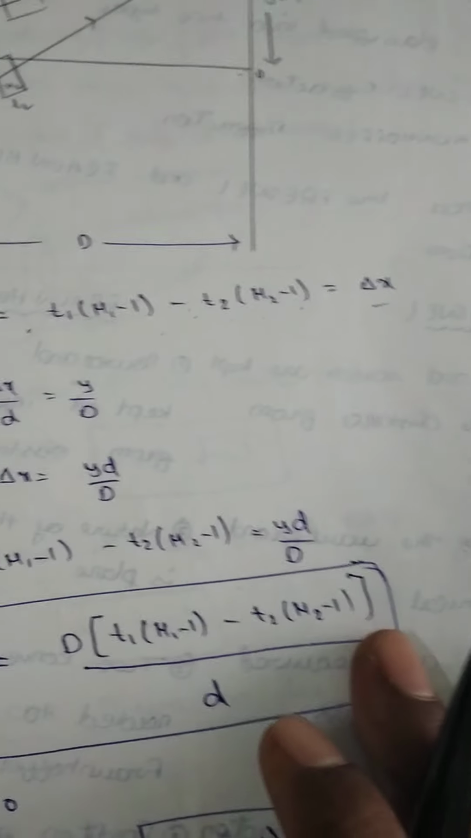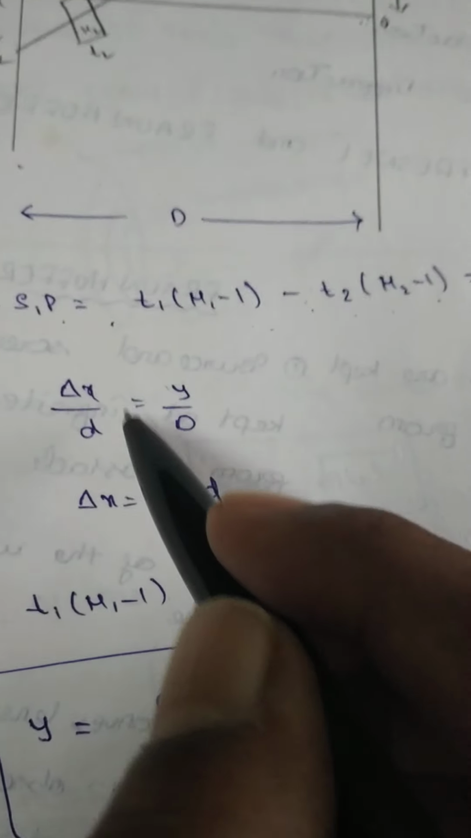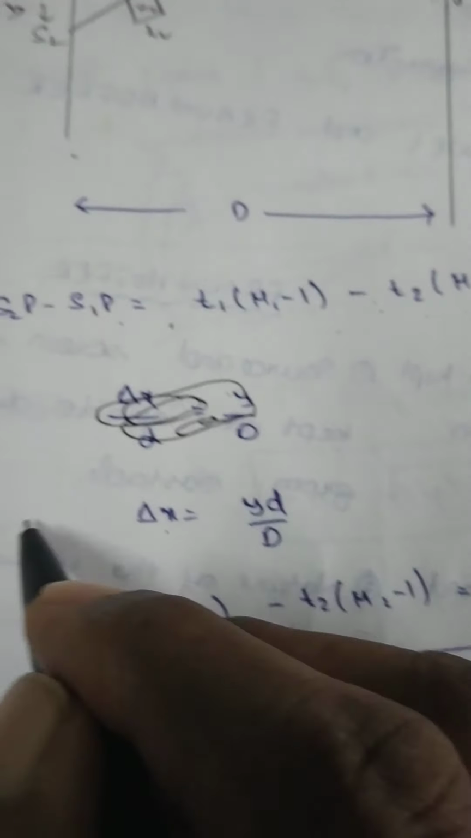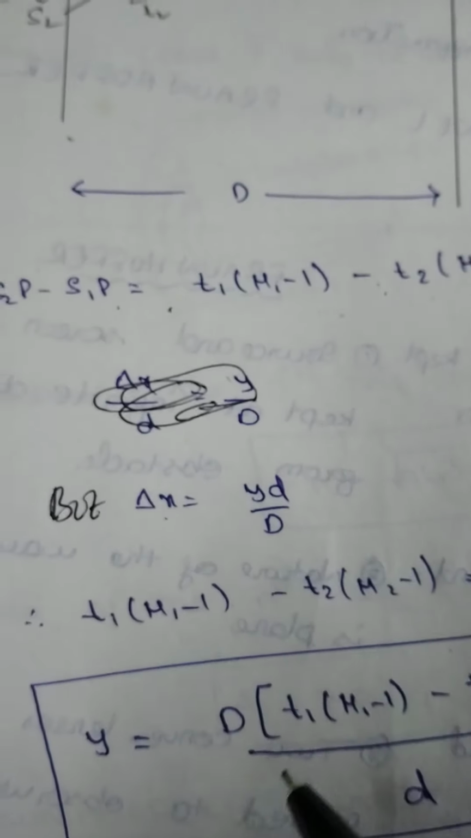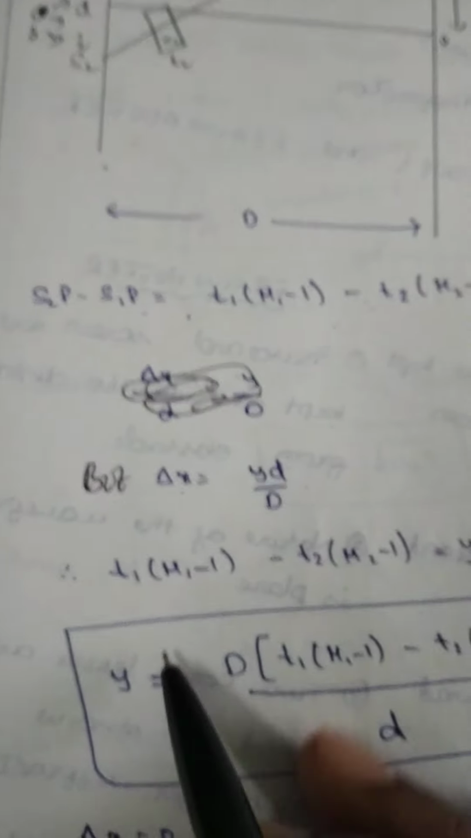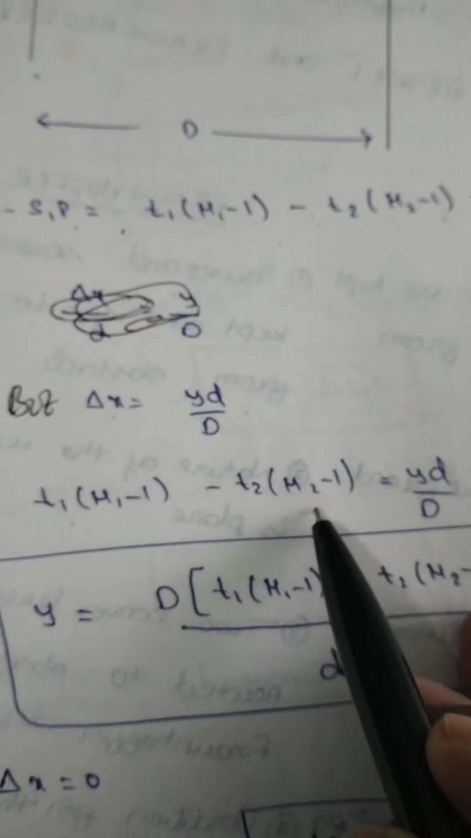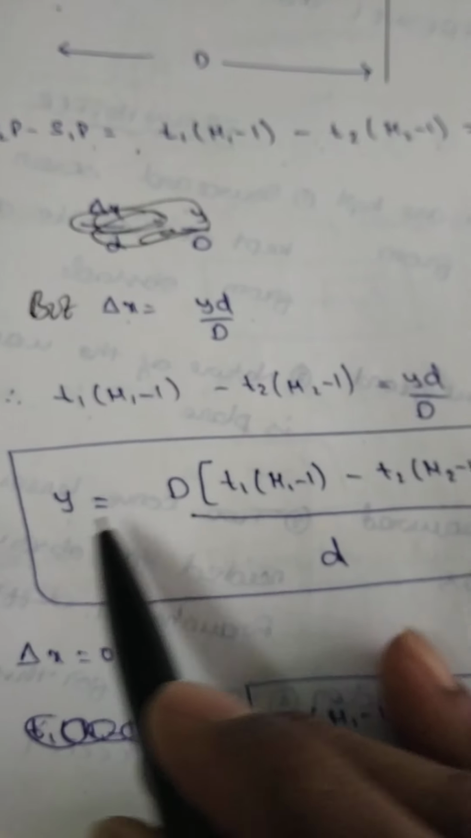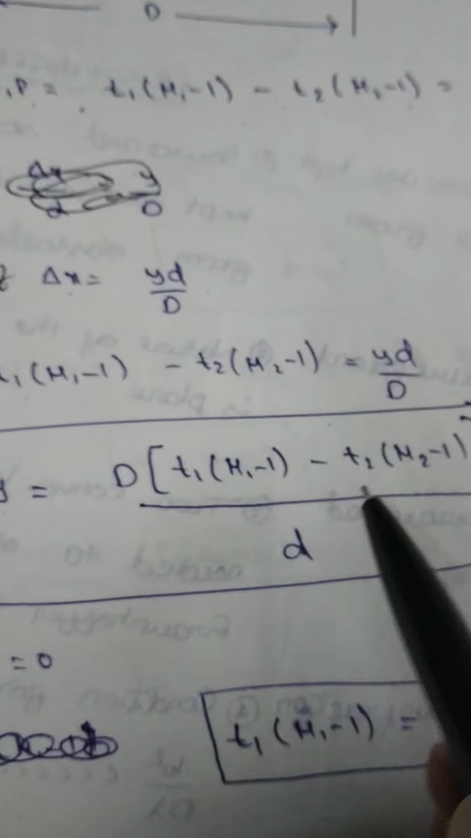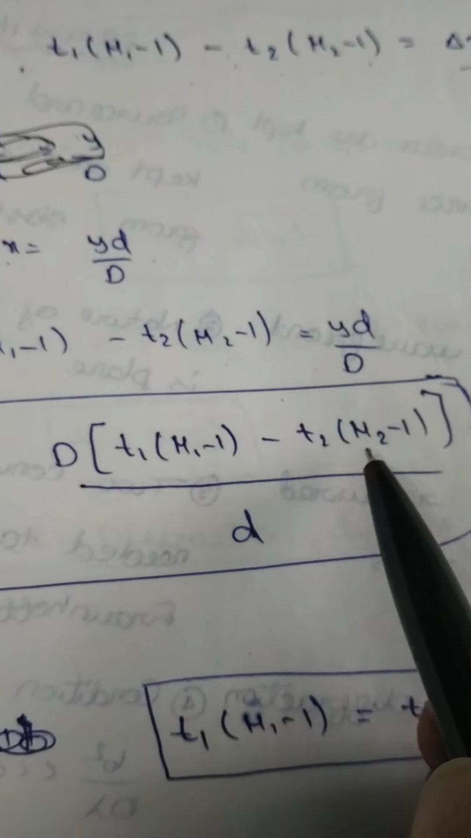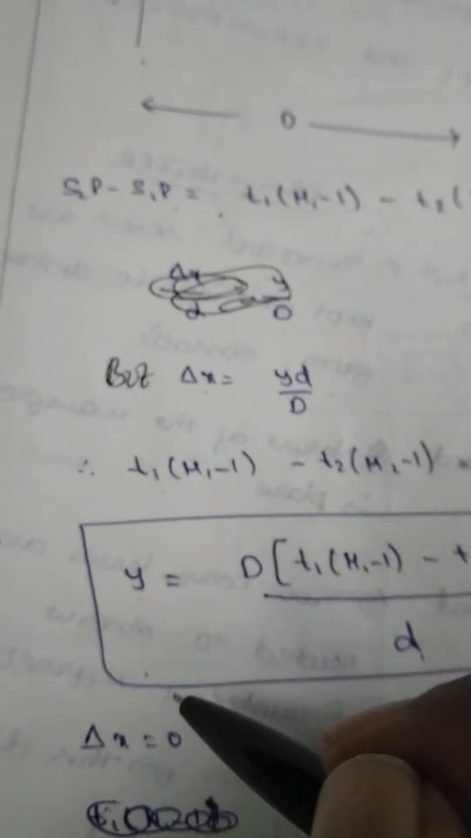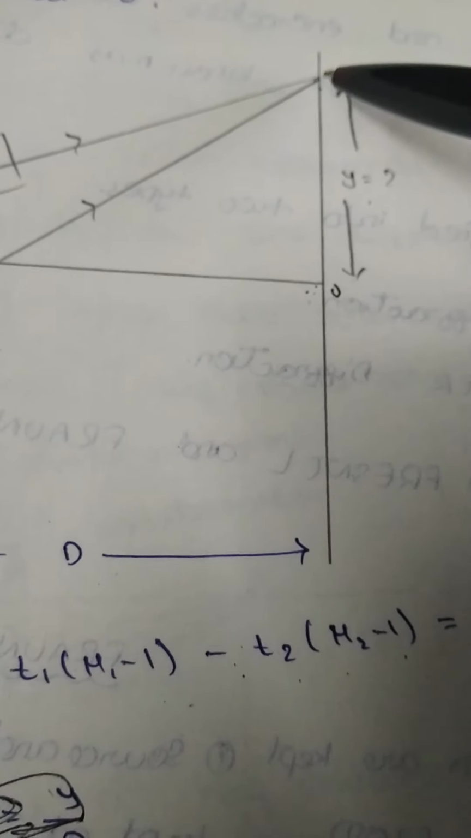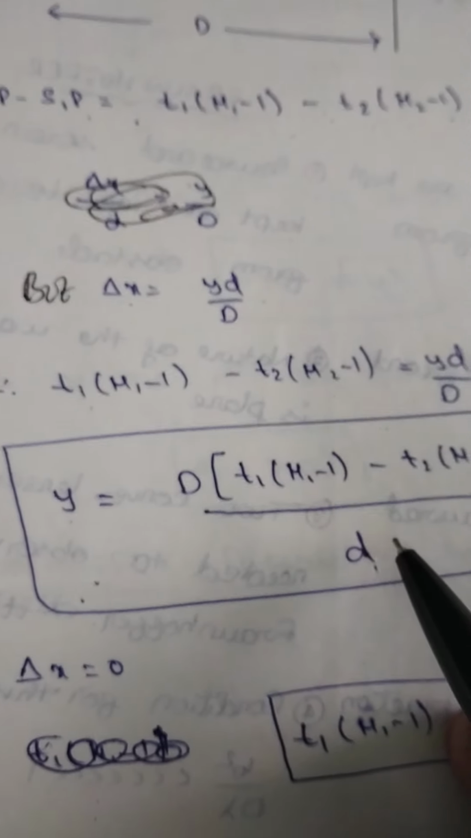But delta x by small d is equal to y by capital D, or directly delta x is equal to y into small d by capital D. Already we proved it. Therefore, t1 into (mu1 minus 1) minus t2 into (mu2 minus 1) is equal to y into d by D. From this, y is equal to D into [t1 (mu1 minus 1) minus t2 (mu2 minus 1)] by d. This is the linear shift of the central maxima on the screen. This is the formula.